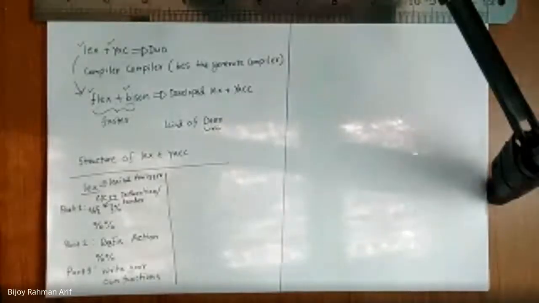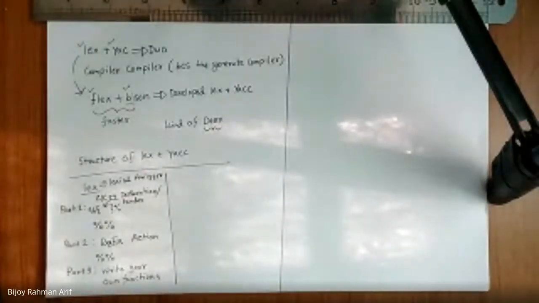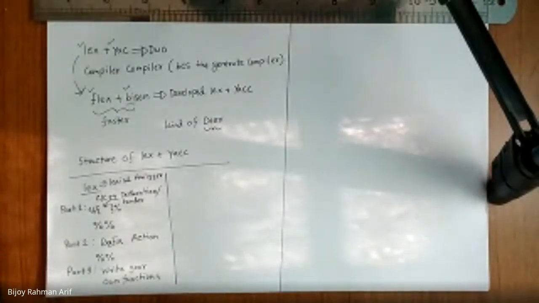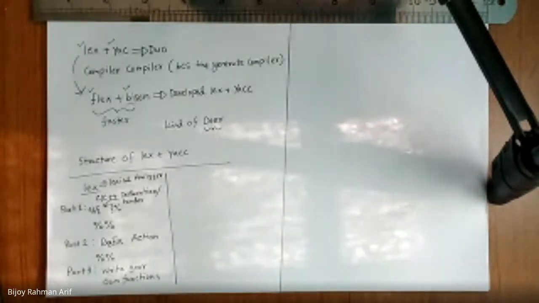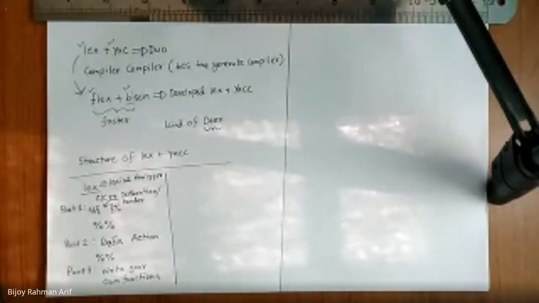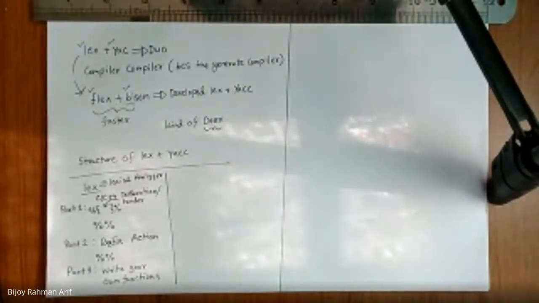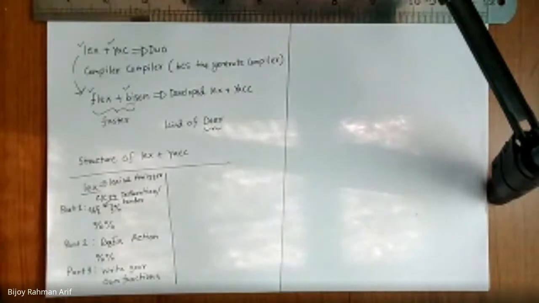Sir, what do actions do? Let's assume something like this, I'm going to give you an example. I match something, then I want to print something. It might be an action. Whenever I get this, I'm going to print this. So printing is an action, and your pattern is the regex. Okay? Don't worry, I'm going to give you an example.